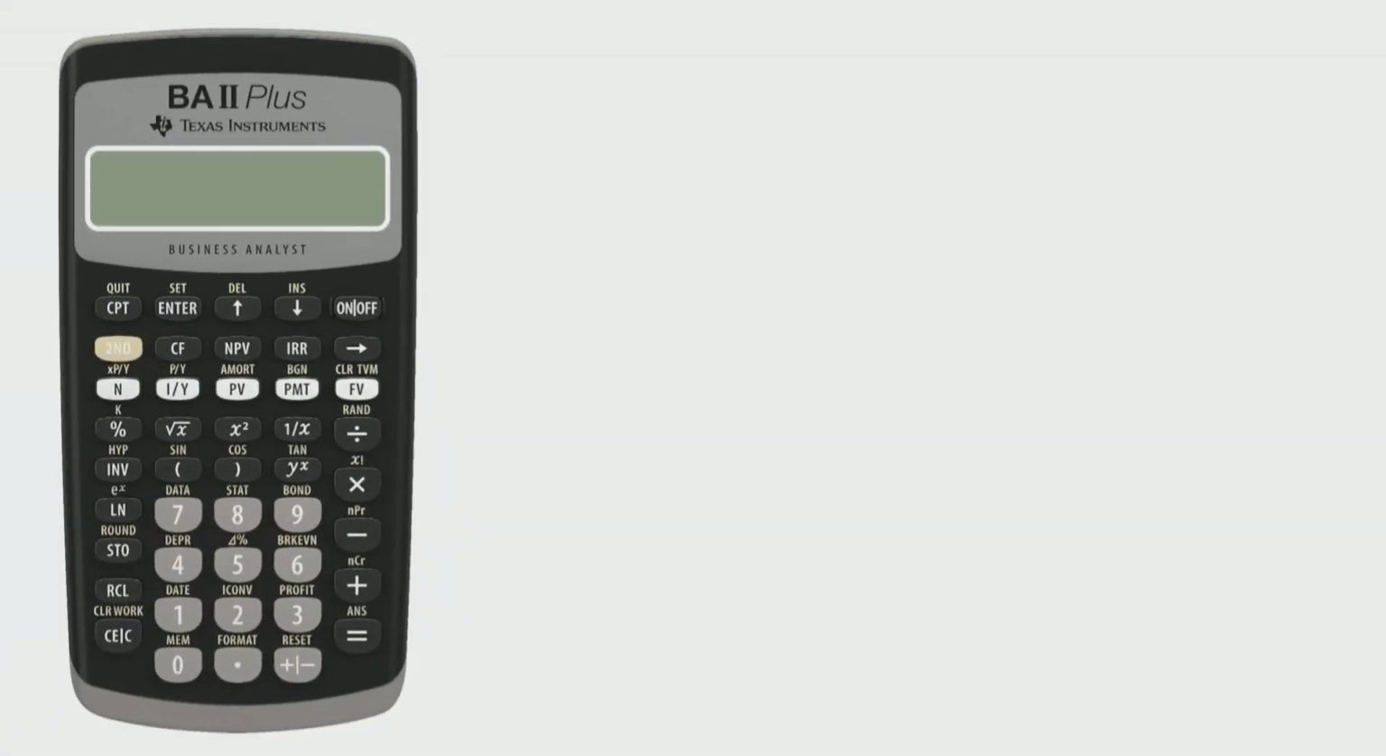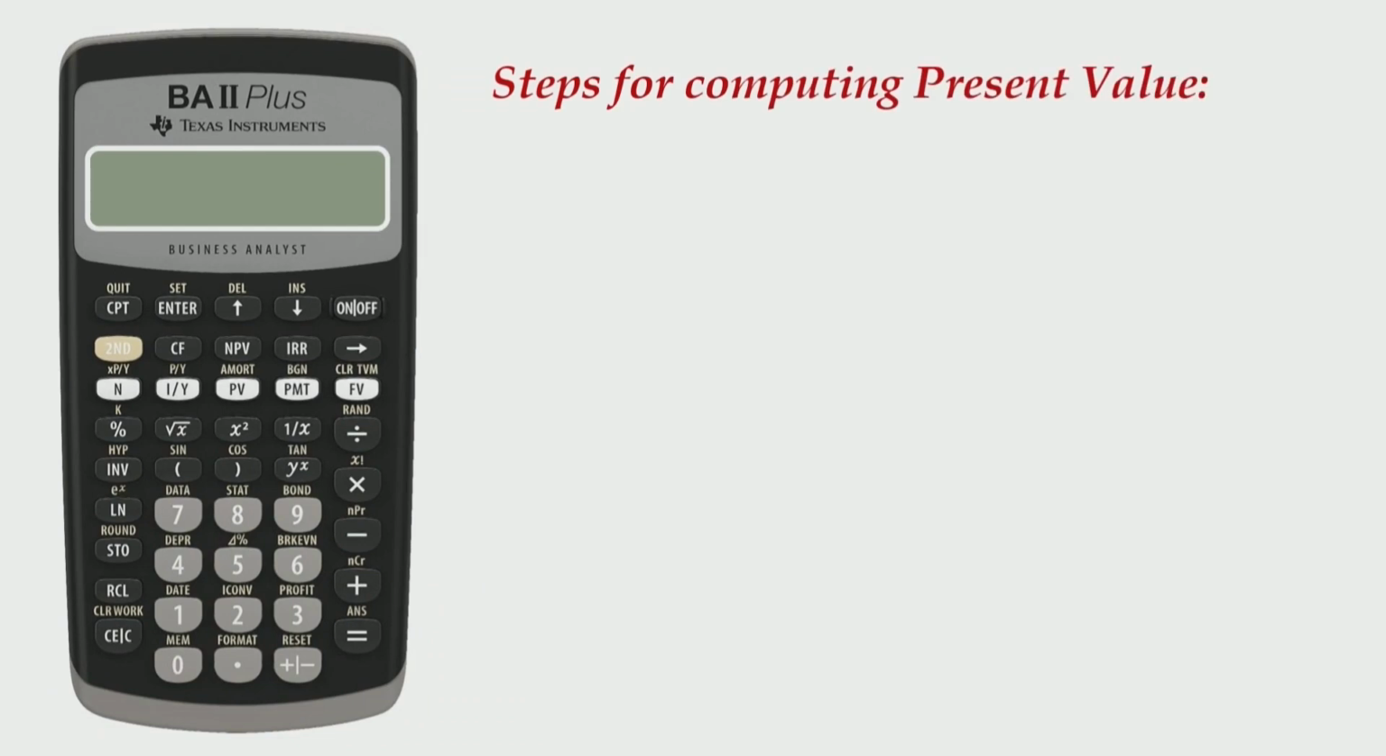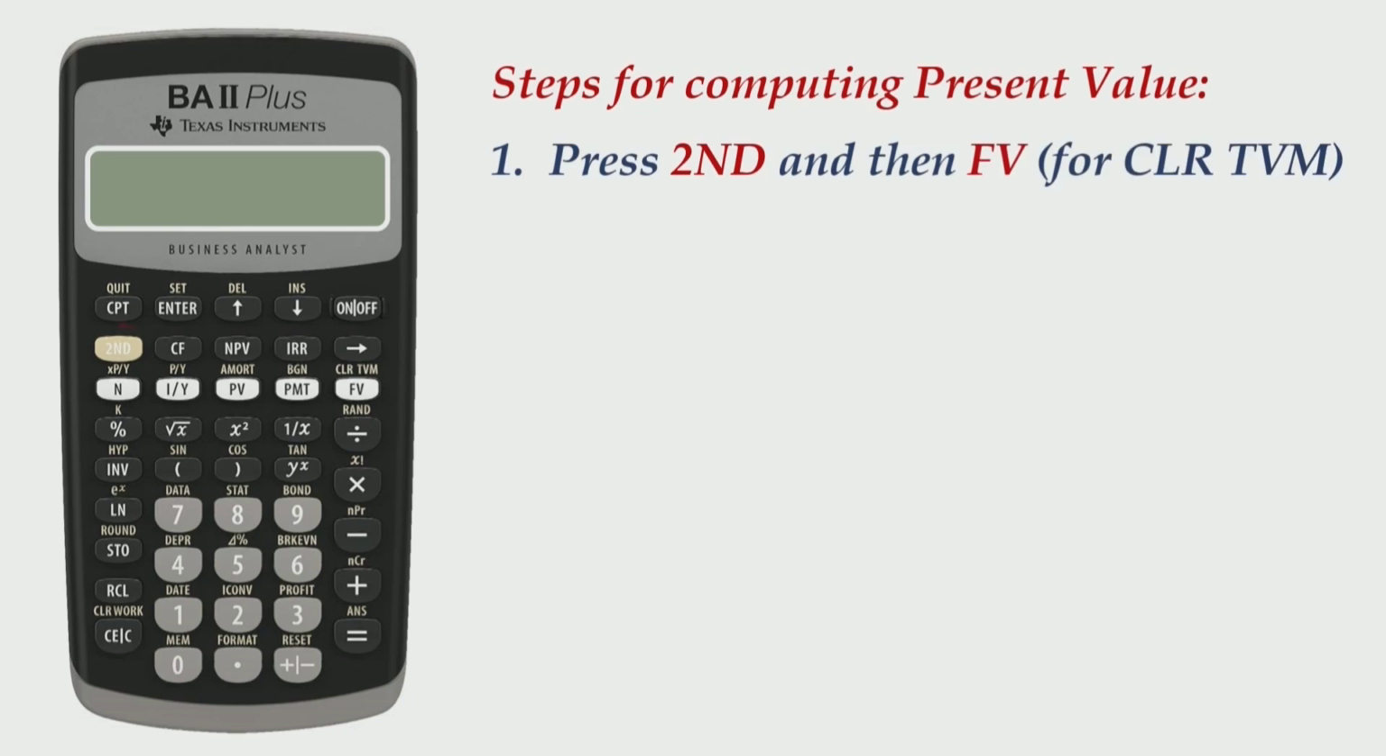Alright friends, once you have completed writing this whole thing, let us move ahead and observe the calculations on your financial calculator. So steps for computing the present value, all same steps. Just for a caution, I am displaying these steps on screen. Press second and then FV for clear TVM. You must do this all the time. Then input 5 and press N. This is for 5 years of maturity.